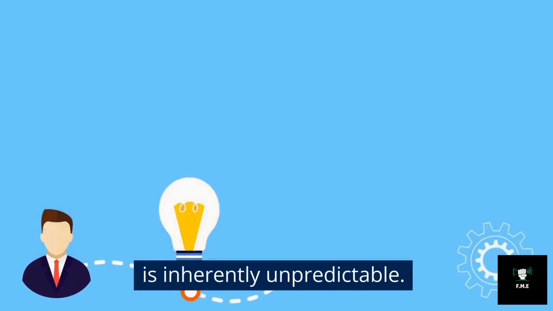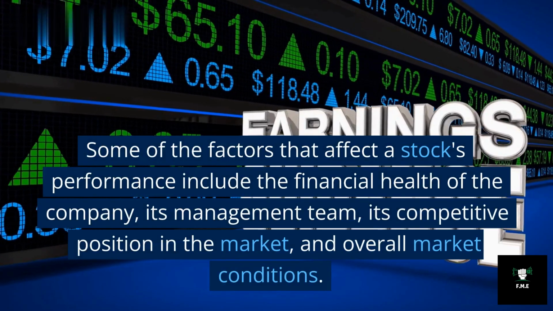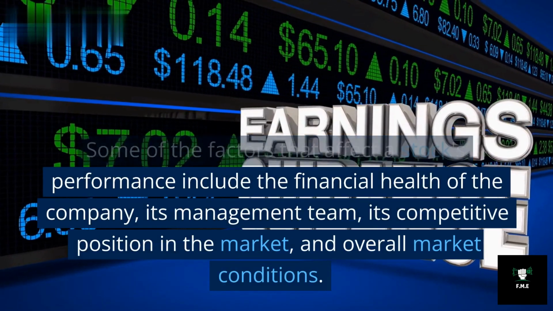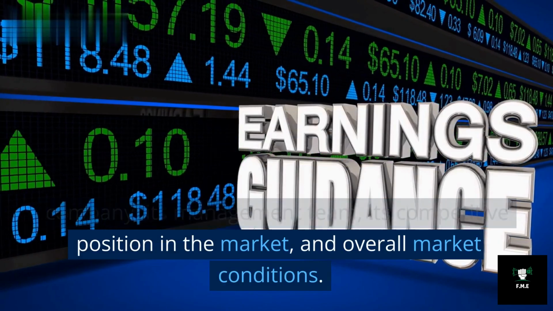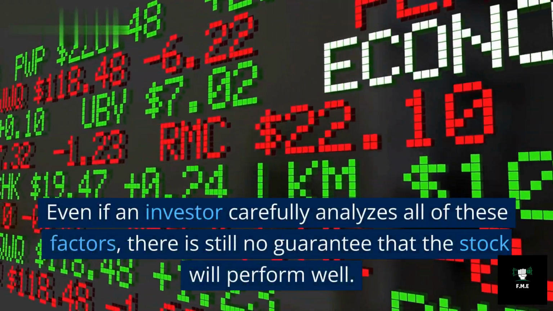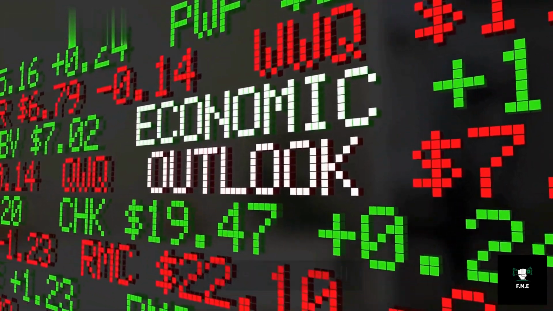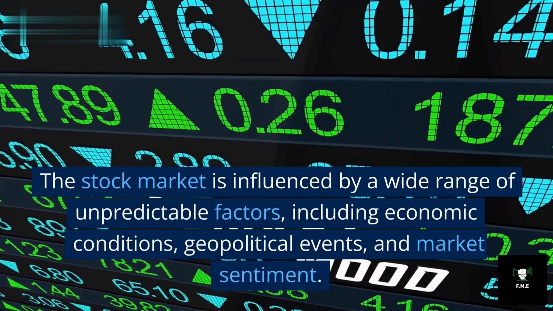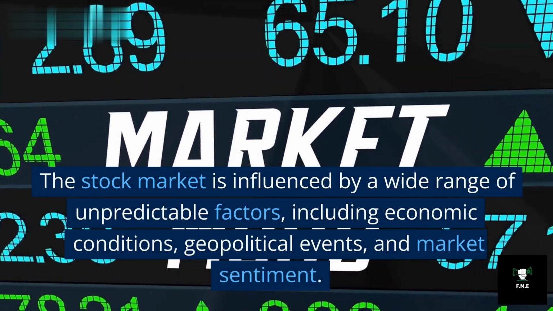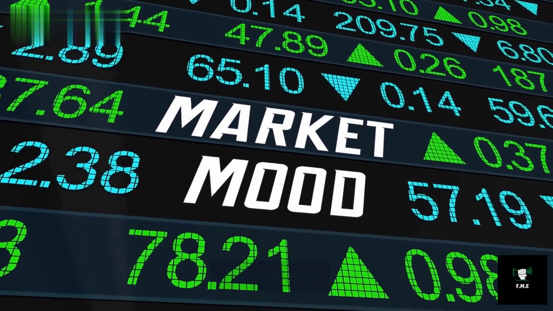Selecting a good stock is a problem because there are many factors to consider and the stock market is inherently unpredictable. Some of the factors that affect a stock's performance include the financial health of the company, its management team, its competitive position in the market, and overall market conditions. Even if an investor carefully analyzes all of these factors, there is still no guarantee that the stock will perform well. The stock market is influenced by a wide range of unpredictable factors, including economic conditions, geopolitical events, and market sentiment.